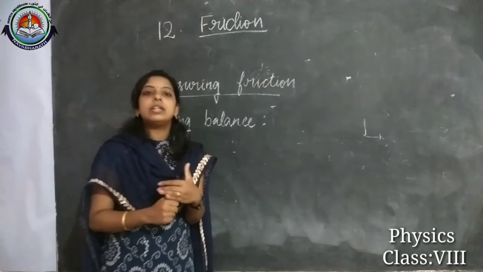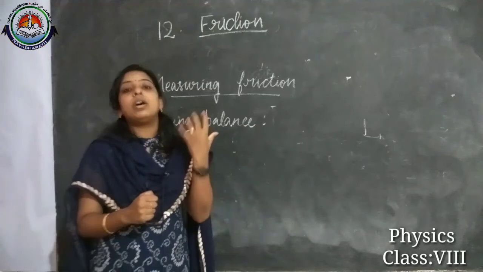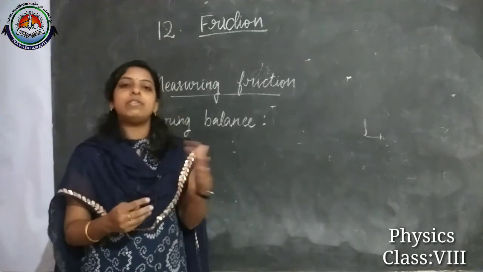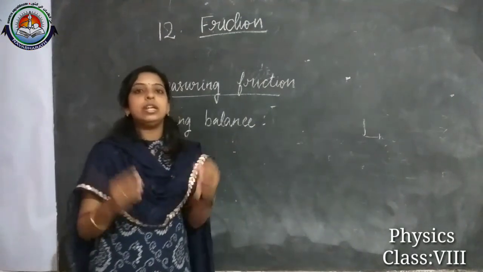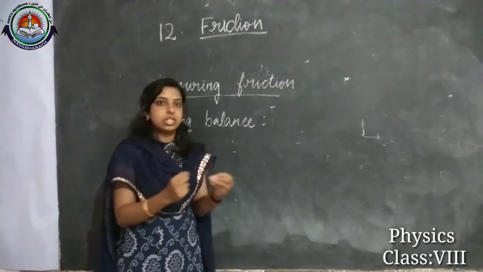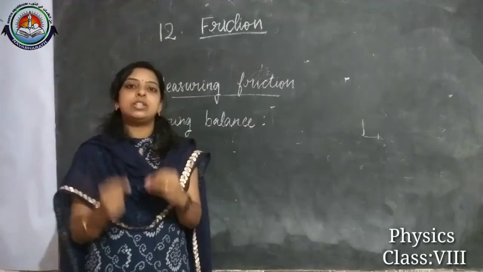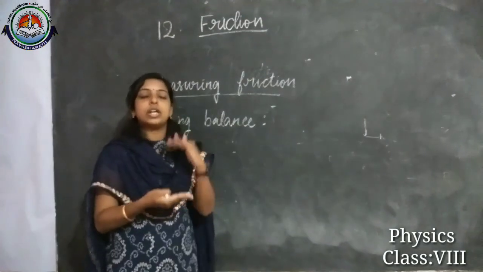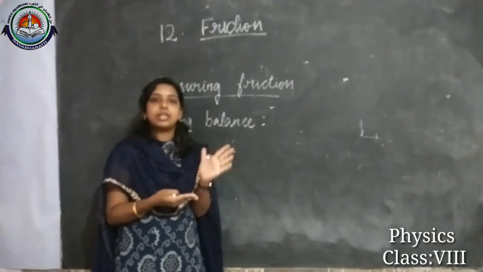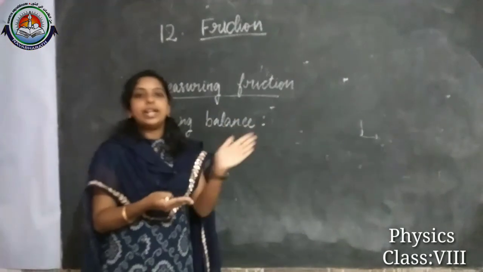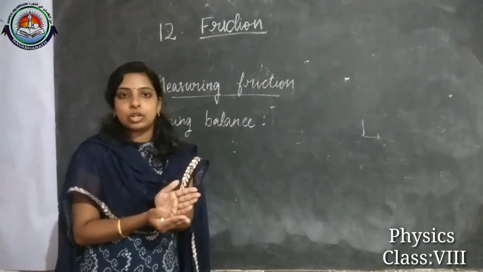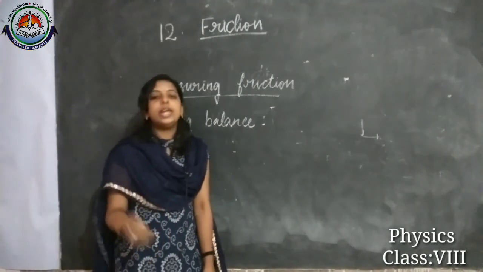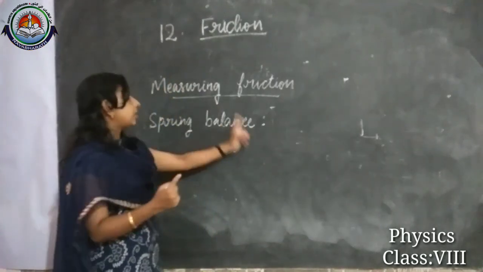Then we learned what the causes of friction are. We discussed the causes of friction in the case of solid objects. When two solid surfaces are in contact with each other, there are hills and valleys, and during movement these hills and valleys interlock, which induces a frictional force. Then the last topic, measuring friction.